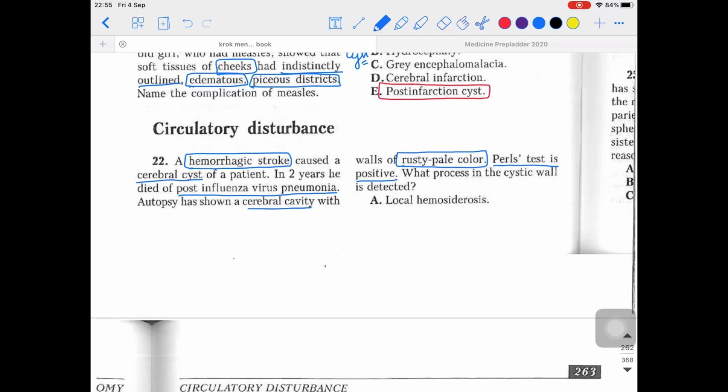Again in this question they are saying the pulse test is positive, but that is only an indication for hemosiderosis, and you should know the further types of hemosiderosis as well. I told you about hemosiderosis in the pigment section.